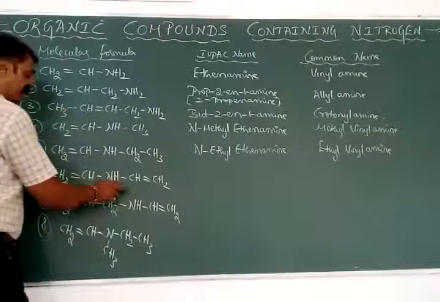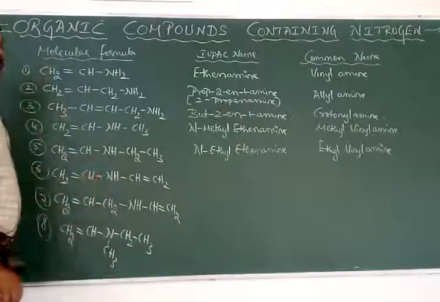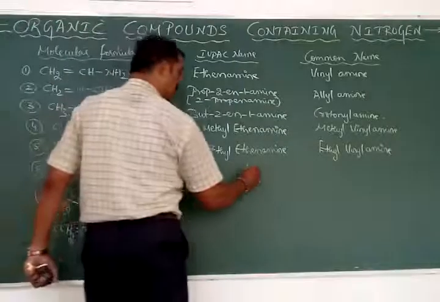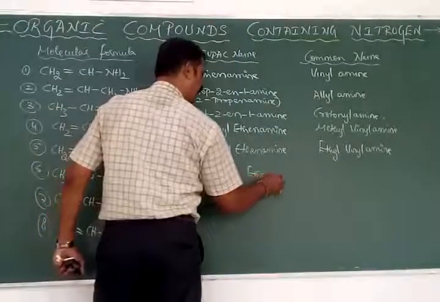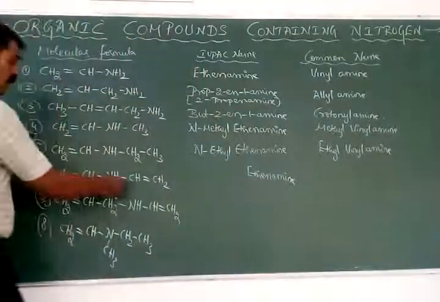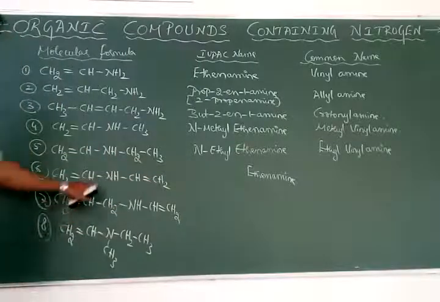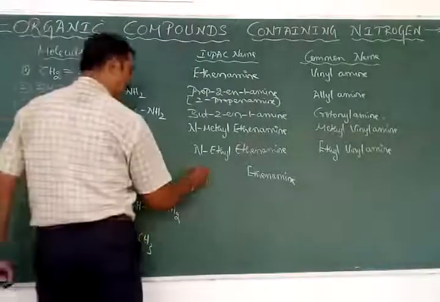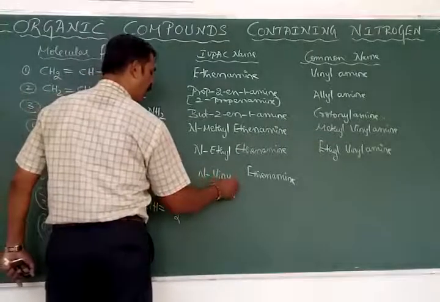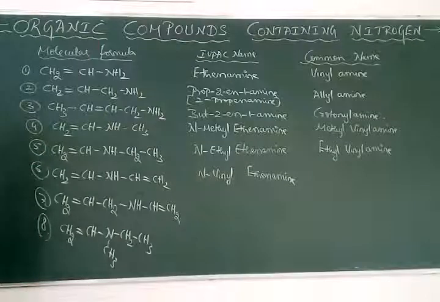Okay. Next we will have the sixth one. Again it is a secondary amine here. It is double bonded here, 2 carbon atoms. Here also it is 2 carbon atoms. Therefore the root word has just one choice, that is called ethenamine. It is ethenamine. Then what is the substituent here? It is called vinyl group, through the nitrogen atom, hence it is called N-vinyl ethenamine. What vinyl here? It is N-vinyl ethenamine.